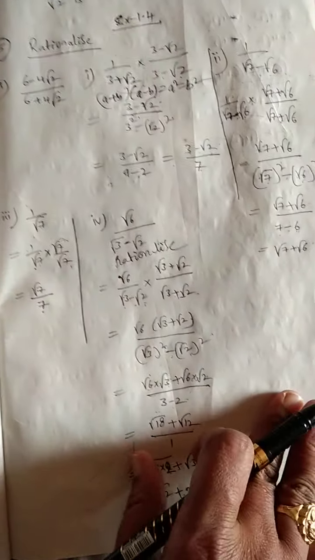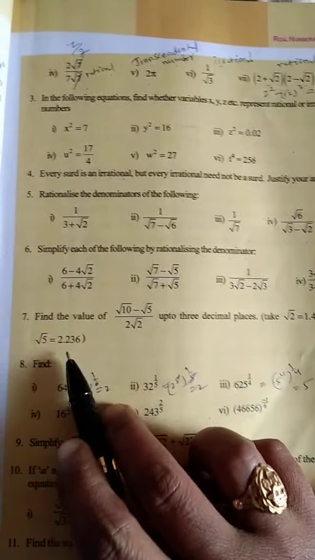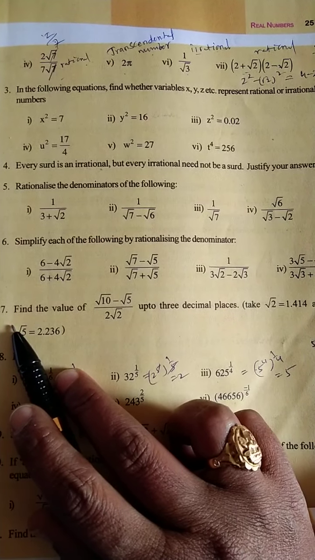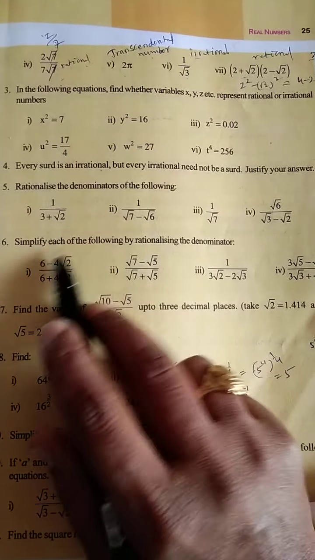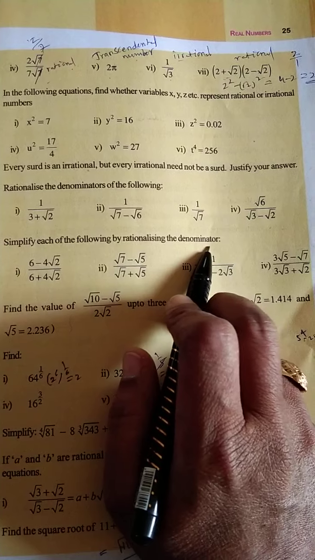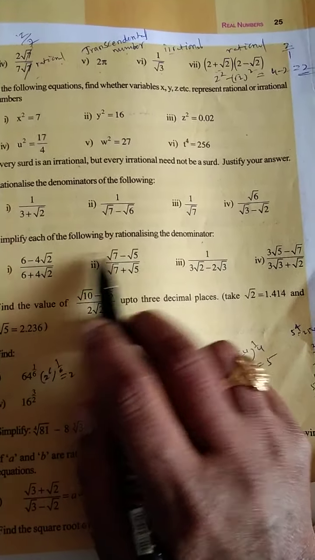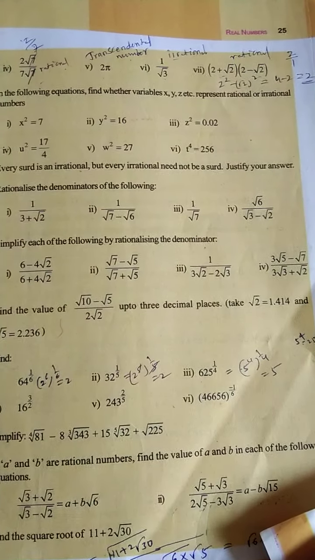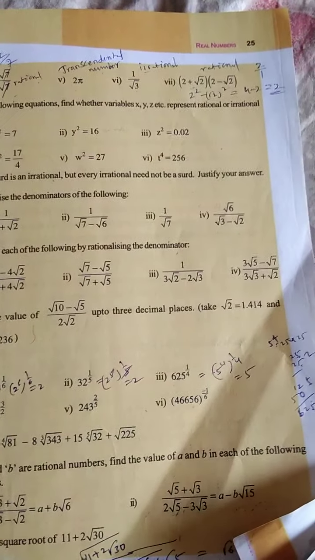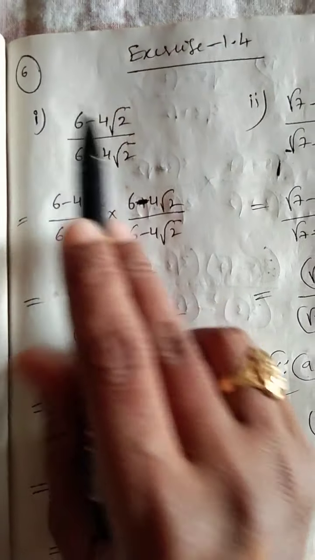Okay, next question. Fifth is completed. Sixth question. Simplify each of the following by rationalizing the denominator. Here also we have to do the same. For that I will give the explanation. See, exercise 1.4, first bit, that is the sixth question.